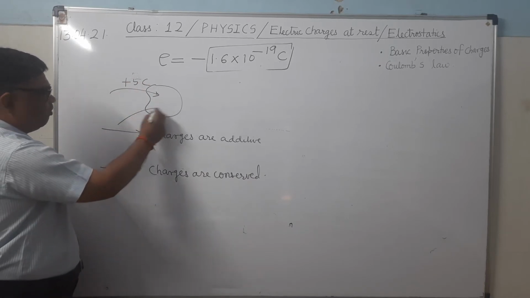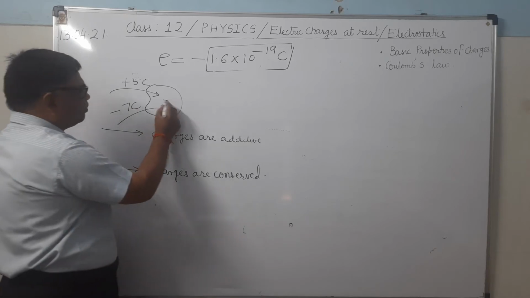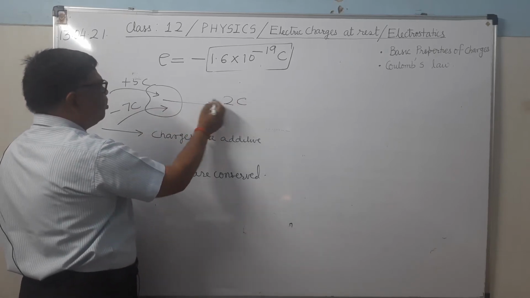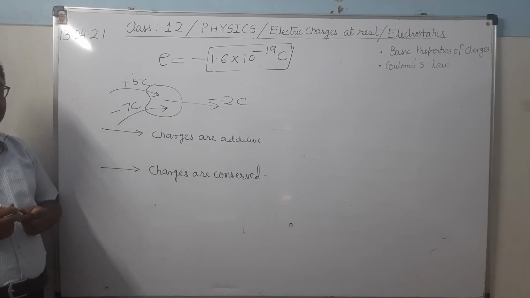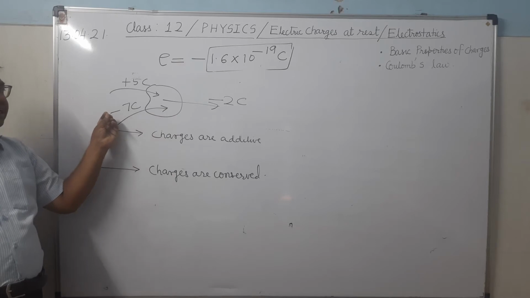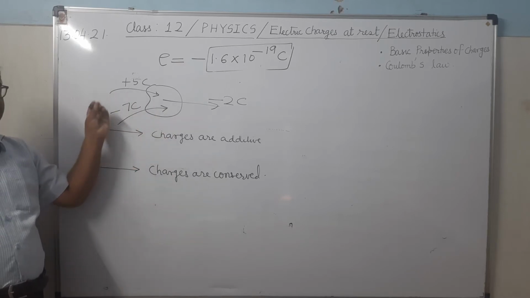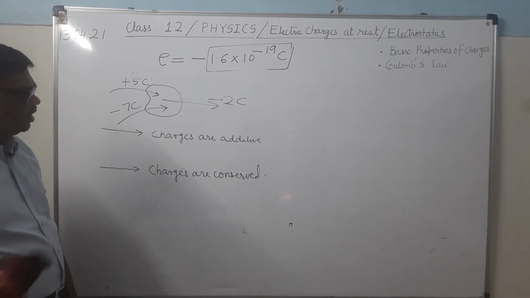Then it has been given minus 7 coulomb charge. What will be the net value of charge? Net value of charge will be minus 2 coulomb. It's clear? Means charges are additive. They can be added algebraically, with sign. This is the meaning of charges are additive.